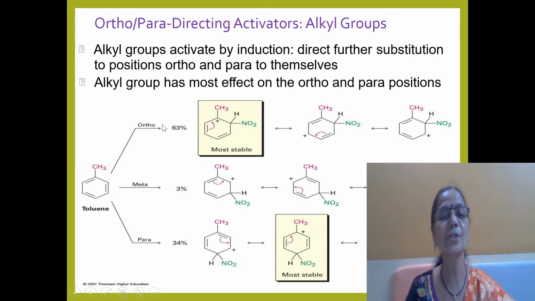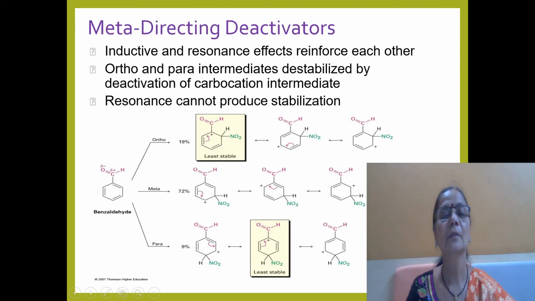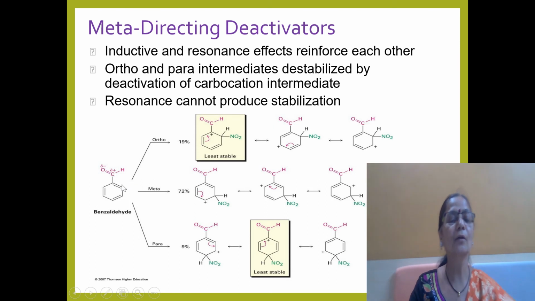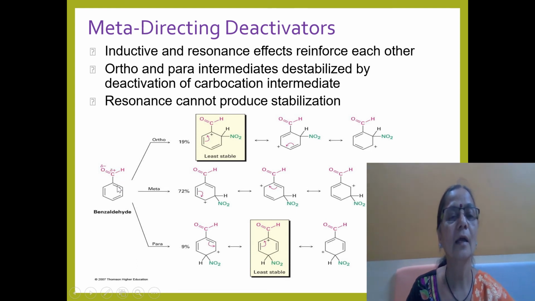Whether the group is plus I or minus I, that is, electron donating or withdrawing, it directs where the incoming electrophile should go. If an electron donating group is present, the electrophile will go to the ortho and para positions, but not meta. Now some groups are electron withdrawing in nature, like the aldehyde group in benzaldehyde. It is deactivating, which means it withdraws electrons from the ring. They are deactivators and meta orienting.